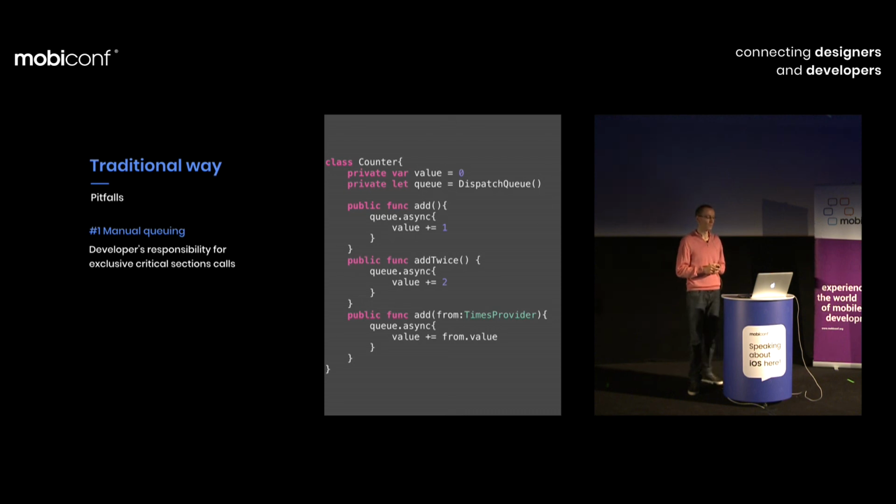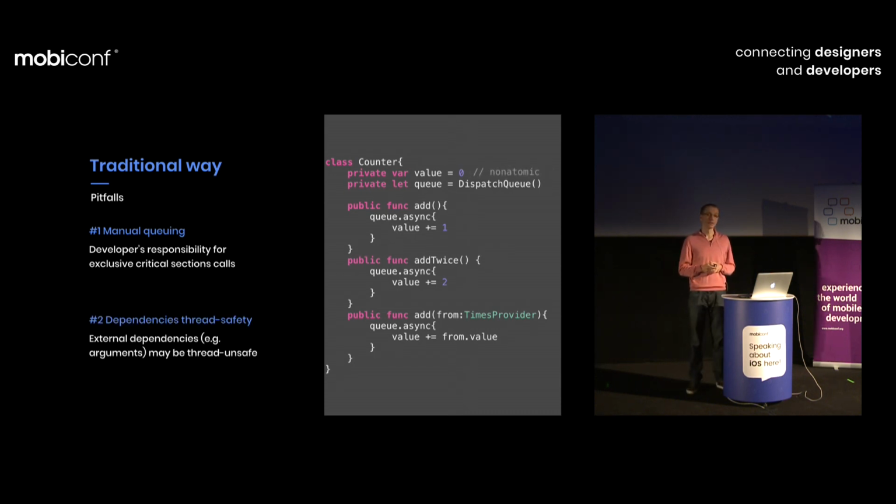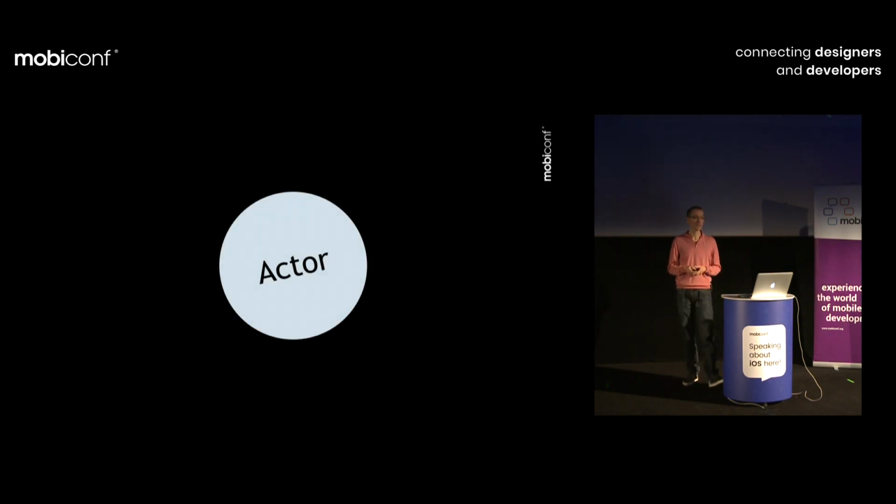Second problem is that you've got no clue whether the third-party dependencies, so some object that you are relying on, are thread safe. So even if you implemented everything correctly from your point of view, it may still not be thread safe. Actors are going to address these problems.